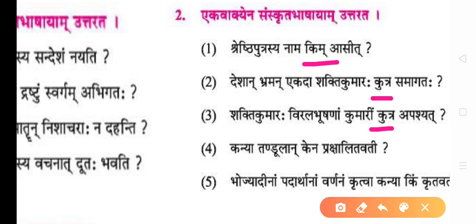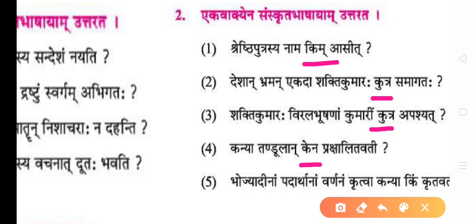According to the textbook, Kupe, but actually the answer should be Kupasya Samipe. Kanya tandulan kena prakshalitavati. By which thing did the girl wash the tandula, meaning rice grains? Jalena. Okay, Kena will be replaced by Jalena.